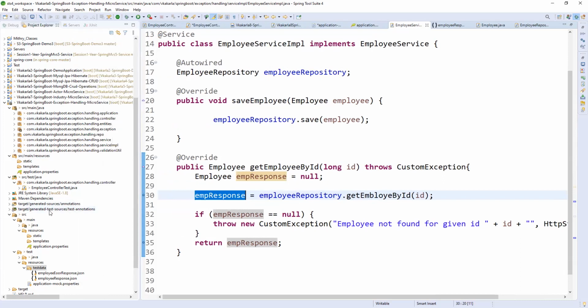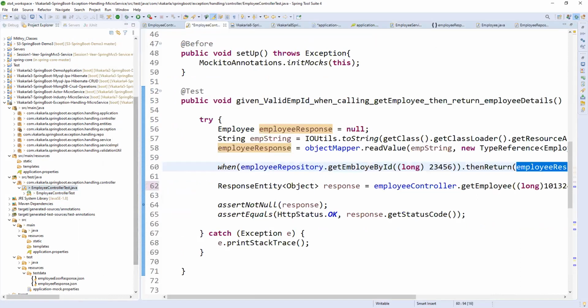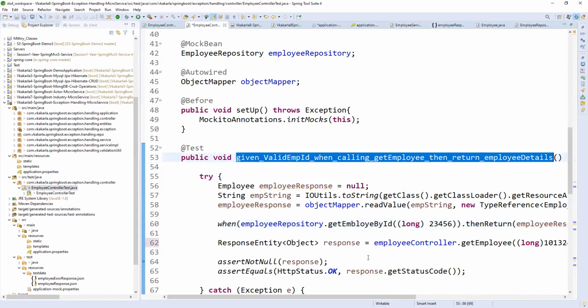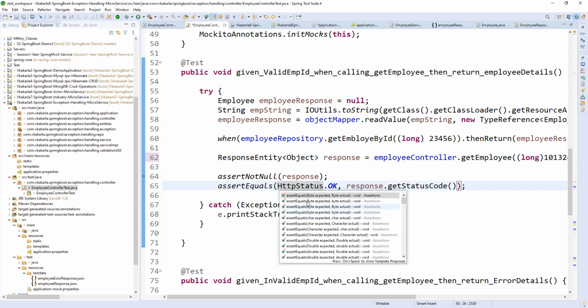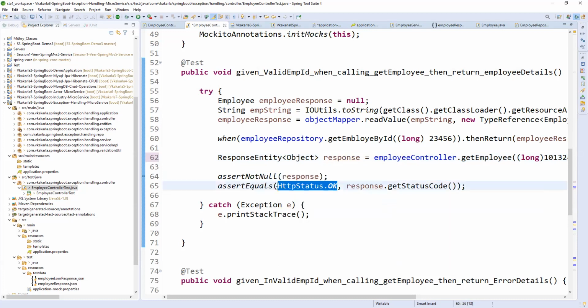Let me check. I just want to run this application first. Once we get the response, I'm asserting assertNotNull, which means the response is not null. I'm checking the response is not null, and then assertEquals. If you see here, what is assertEquals? Expected and actual. I am expecting HTTP status OK. Obviously the response will be HTTP status OK. Why?